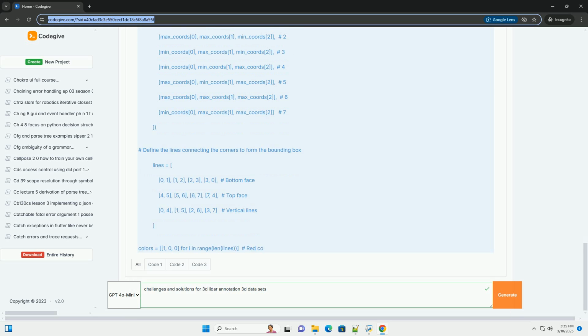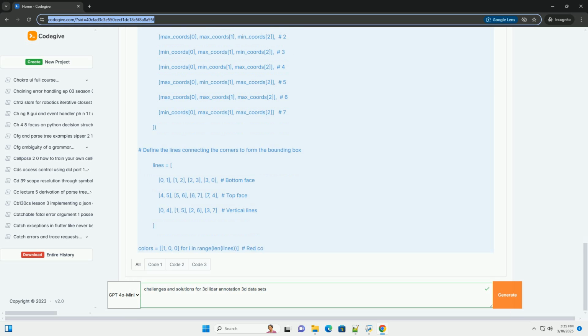Further enhancements. Saving annotations: Implement code to save the bounding box coordinates and object class labels to a file, for example JSON or CSV. Object class selection: Add a GUI element, for example a drop-down menu, to allow annotators to select the object class for each bounding box. Pre-labeling with a model: Integrate a pre-trained object detection model to automatically generate initial bounding boxes, which annotators can then refine.